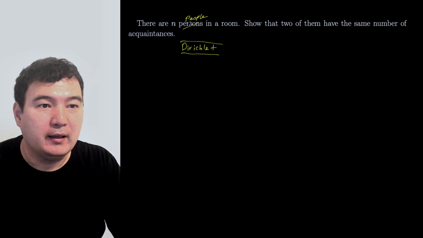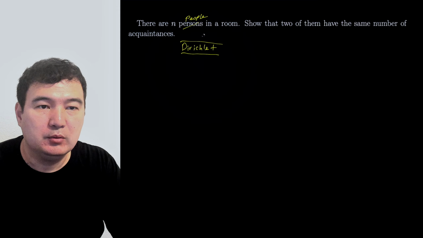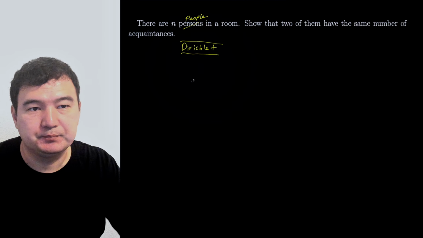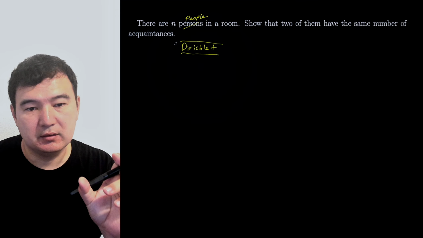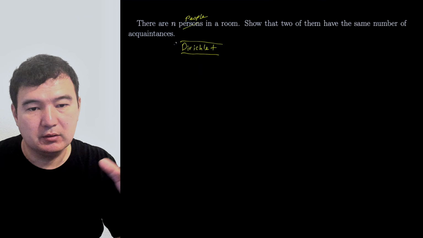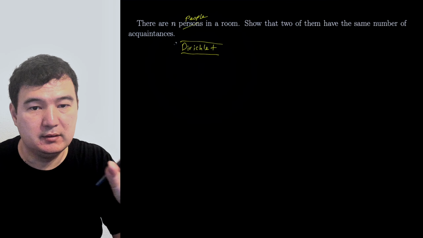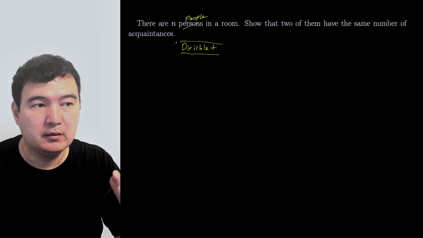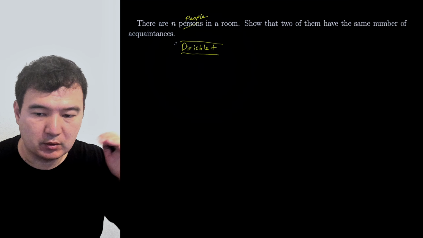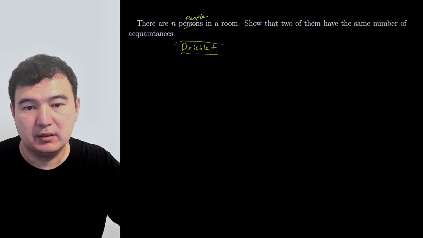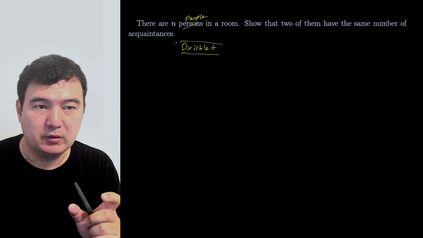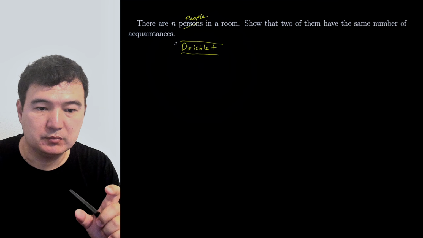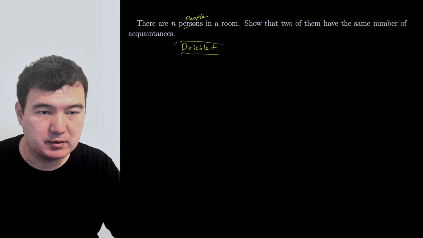So there are n people in a room, and there must be two who have the same number of acquaintances. If you try analyzing the statement for small values of n, you can see some kind of pattern. That's always the strategy: if you are solving a general case problem, do analysis for small numbers.